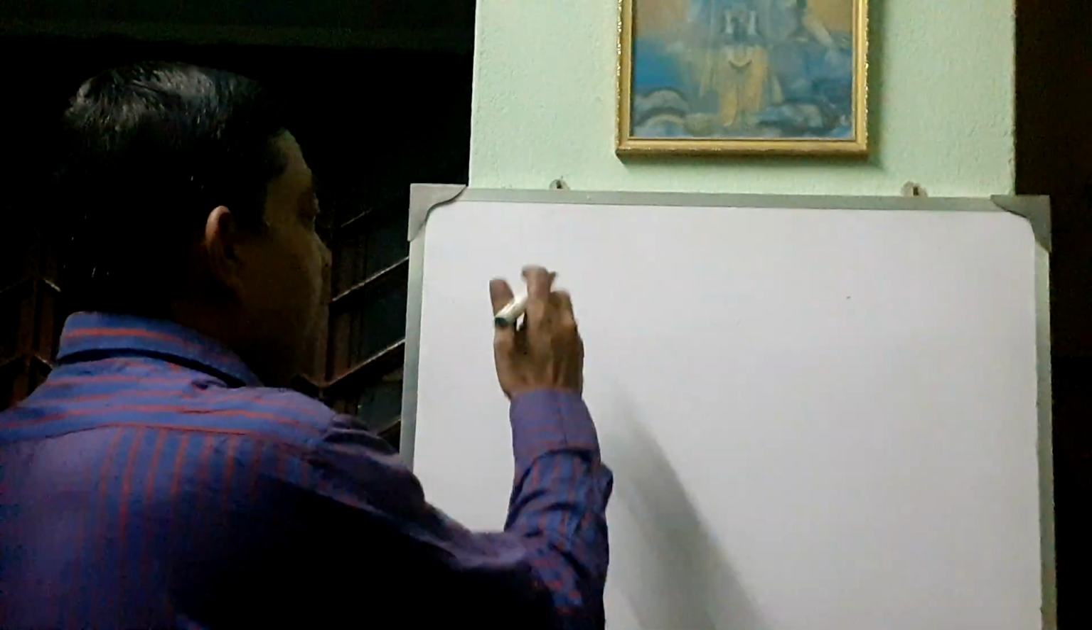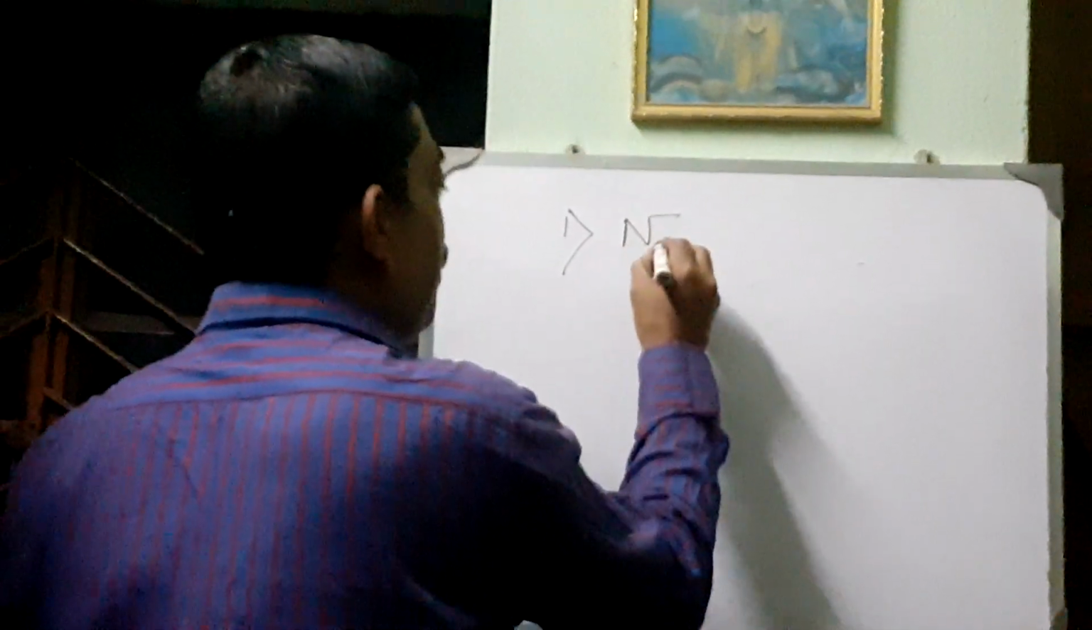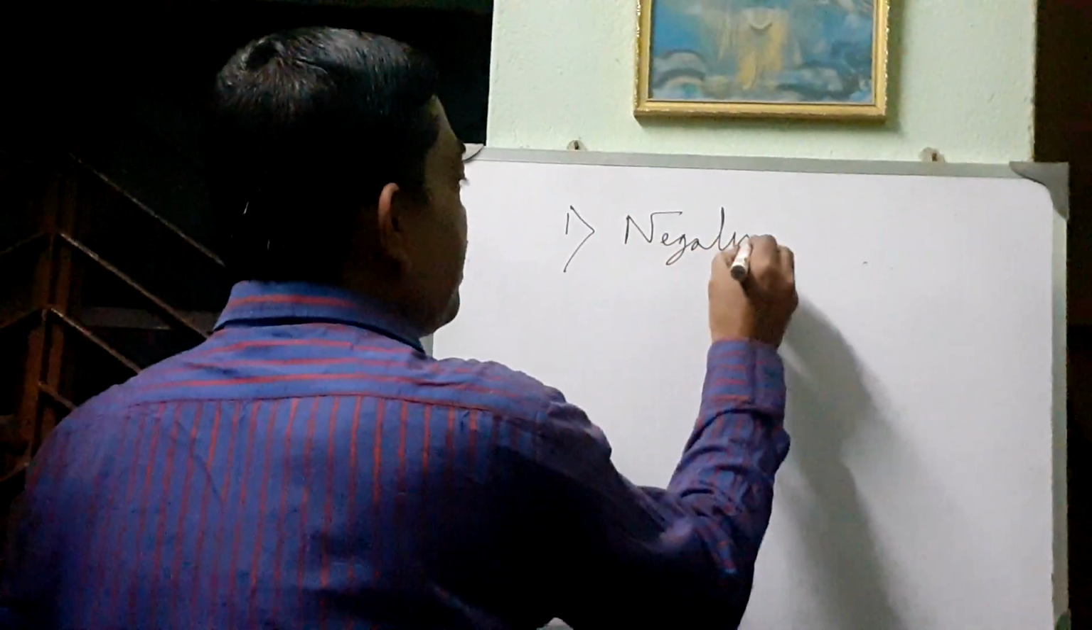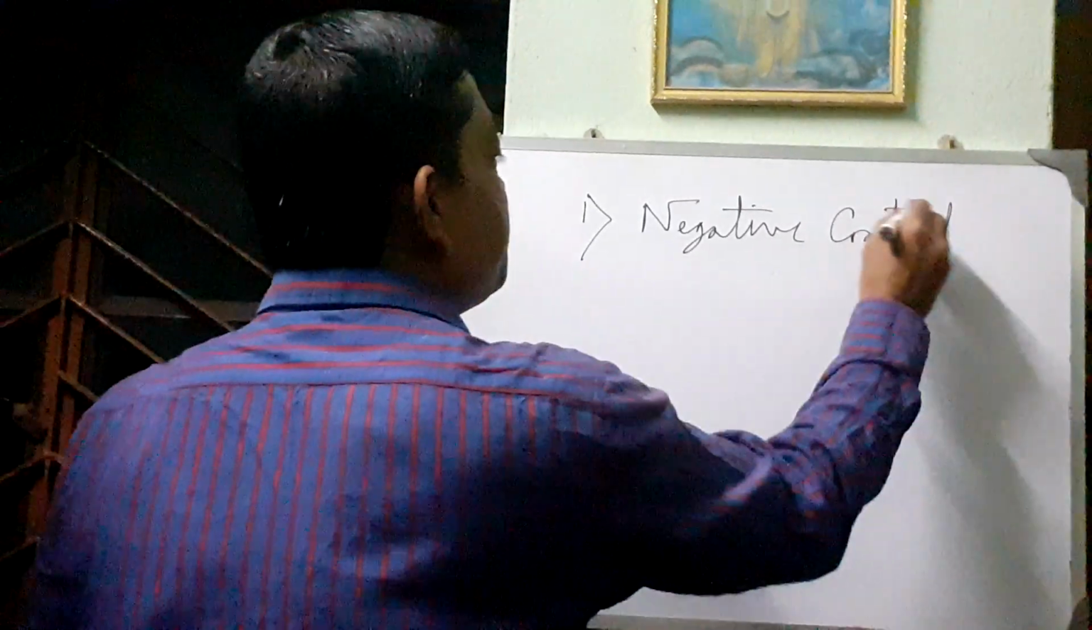Actually, there are two types of gene control of enzyme synthesis. One is the negative control of enzyme synthesis, and another is the positive control of enzyme synthesis.